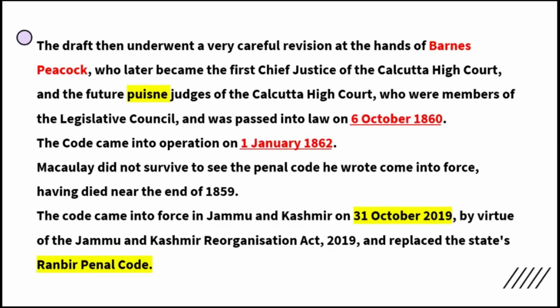The code also came into force in Jammu and Kashmir from 31st October 2019. Before 2019, IPC was not applicable in Jammu and Kashmir because they had a different penal code. It was called Ranbir Penal Code. However, on 31st October 2019, Article 370 was replaced and Jammu and Kashmir Reorganization Act came into effect, and because of that IPC became applicable even in Jammu and Kashmir from 31st October 2019. Okay.